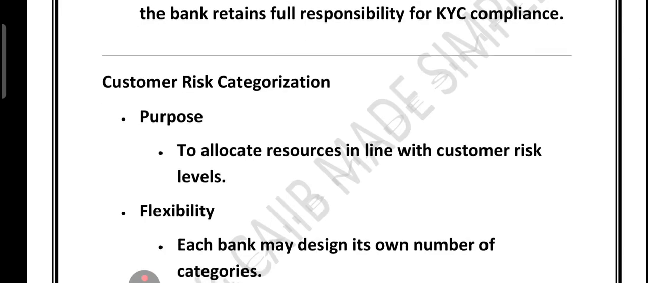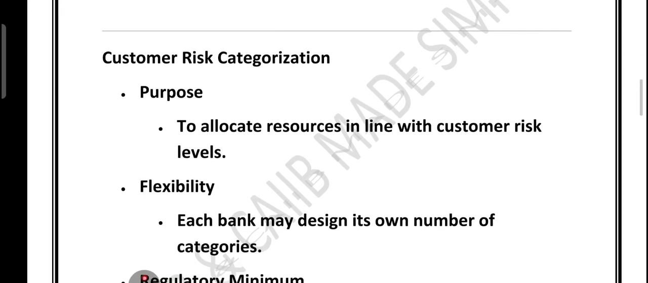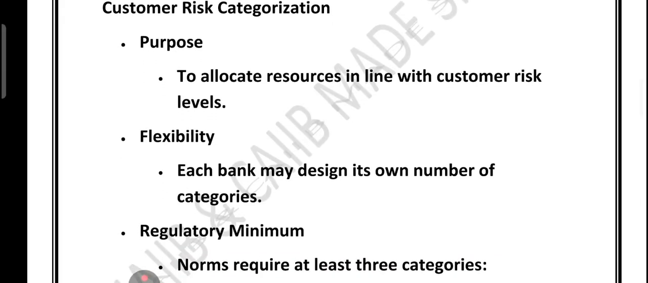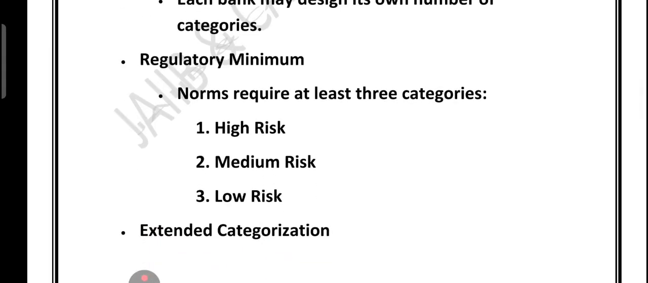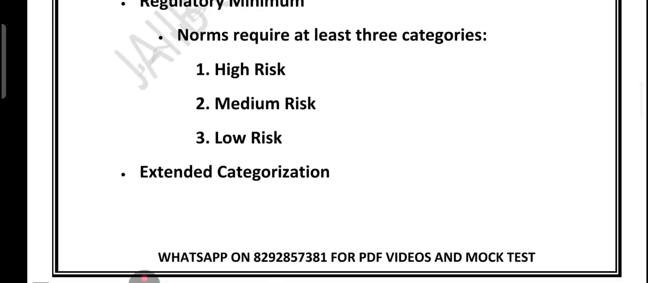Now, what is customer risk categorization? The main purpose is to allocate resources based on risk level. Banks have flexibility to design their own risk categories. As the regulatory minimum, at least 3 categories are required: high risk, medium risk, and low risk. These are the 3 categories. And banks can introduce a more refined grouping for better alignment with customer risk.